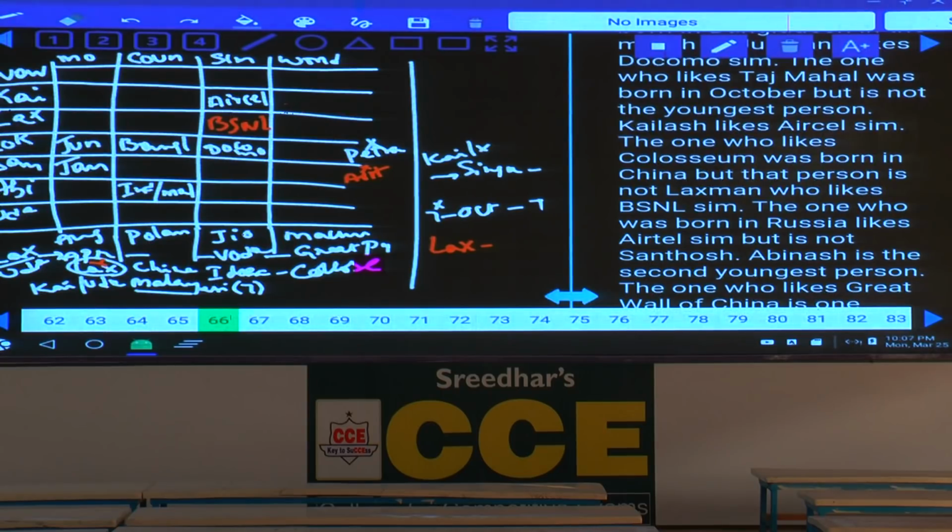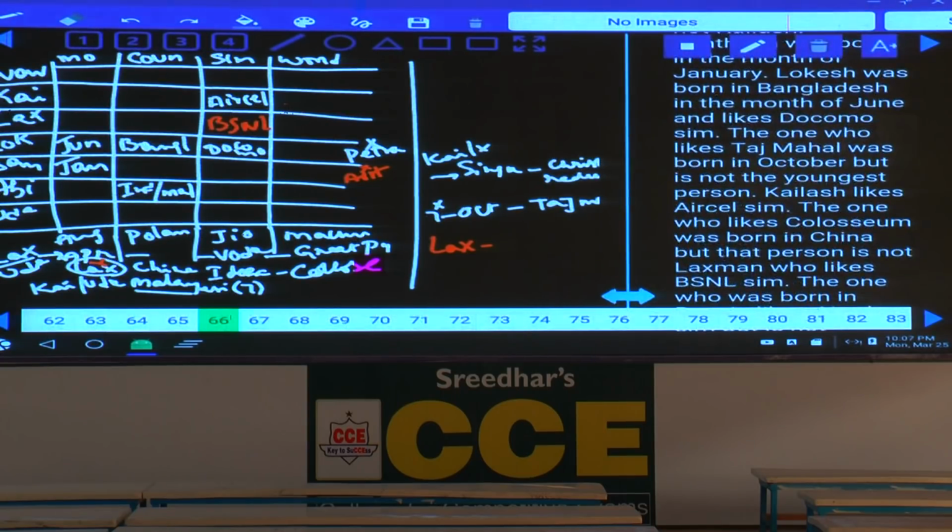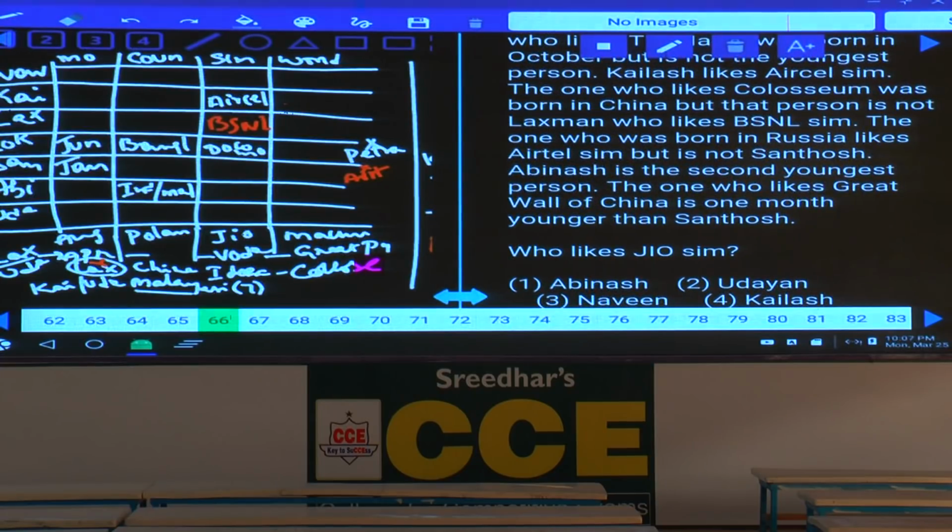The one who was born in Russia likes Airtel, but is not Santosh. Next, Avinash is the second youngest person. This is the sixth one. Avinash is the second youngest person.